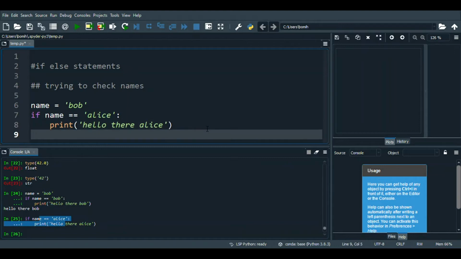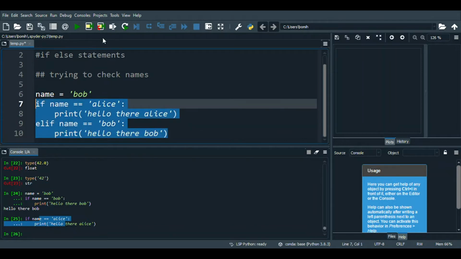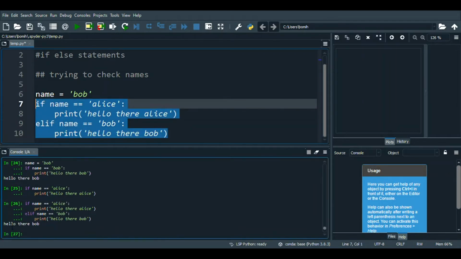To make sure that there are other options available, not just checking if the name is Alice, we can use else if, but programmers love to truncate commands so that they spend less time on them. So this is condensed into something called elif. So elif name is Bob, then print hello there Bob. Alright, let's try running this again. And down here you can see that it did in fact print out hello there Bob this time.